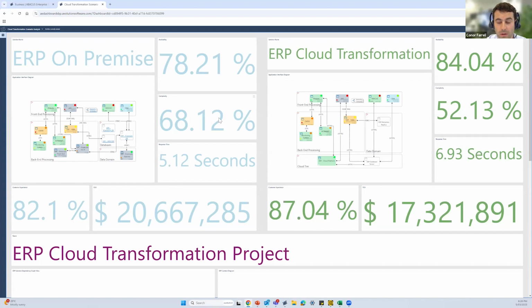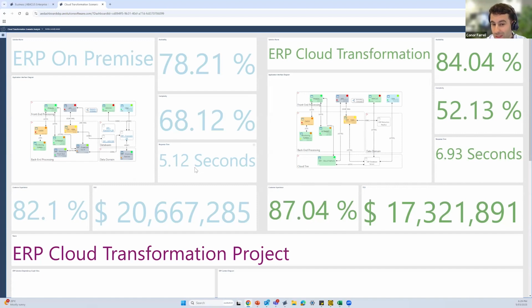So for our complexity, just to give you a bit of insight, our complexity simulator will look at the total number of connections that this server has across the organization. So how many departments does it support? How many applications are hosted on the server? How many different capabilities or processes will it have a knock-on effect on? As we can see from our diagram on the left-hand side, there are quite a lot more components included here than there would be on the right-hand side as we move to that cloud environment. And what that shows is that the complexity score has been reduced.